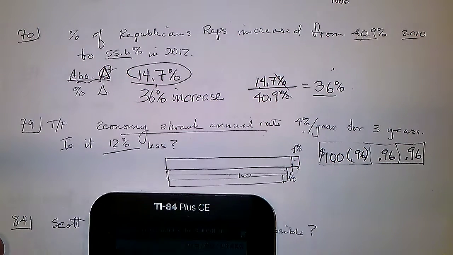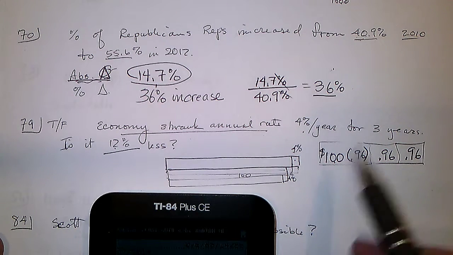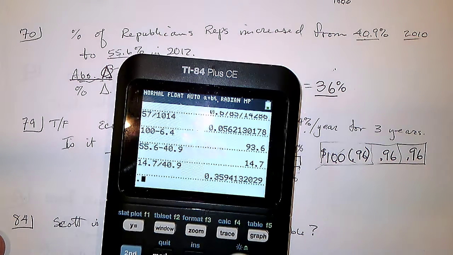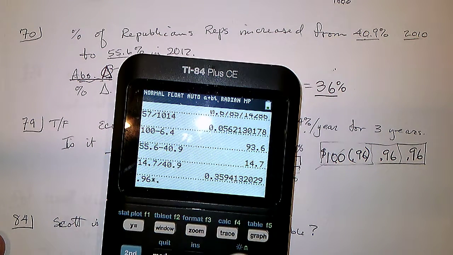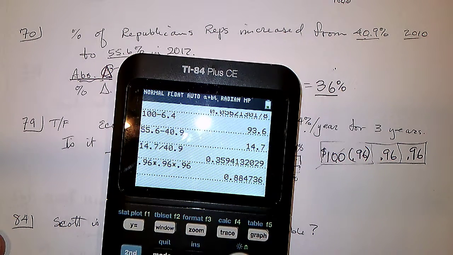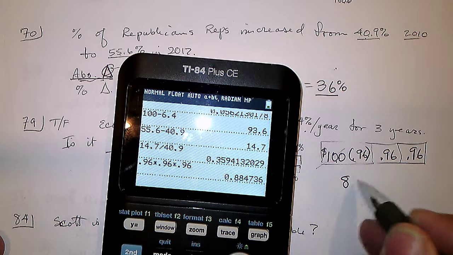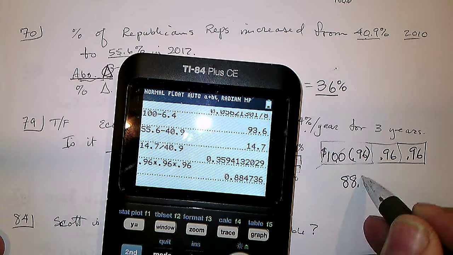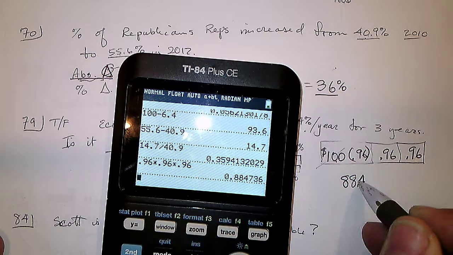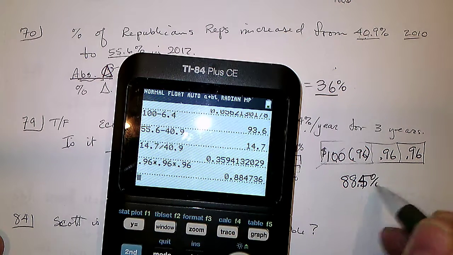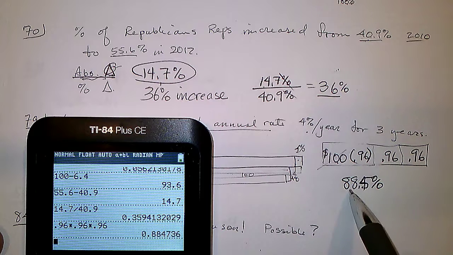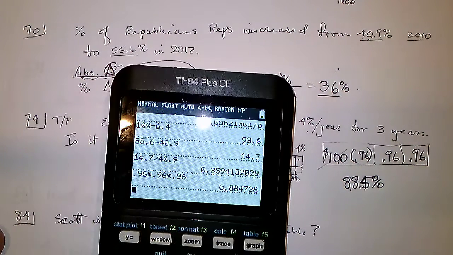Now, what percentage is left? Well, we can forget the 100. We can just take 0.96 times 0.96 times 0.96, or 0.96 to the third, and it says that 88.5% is left, which means how much did it lose?